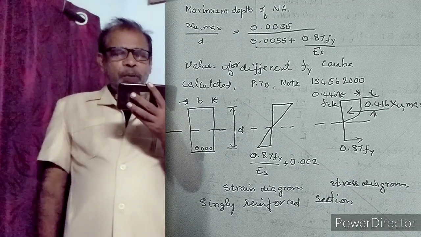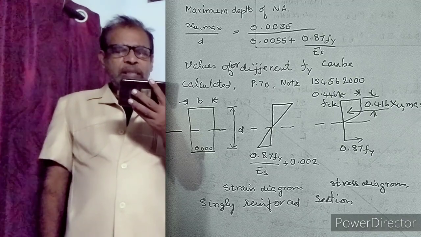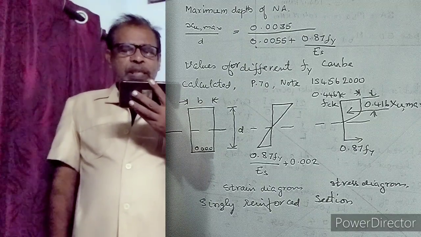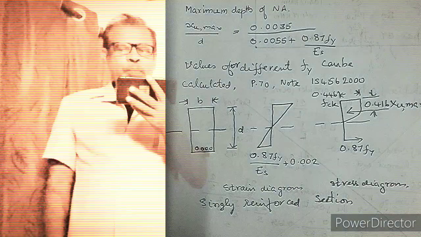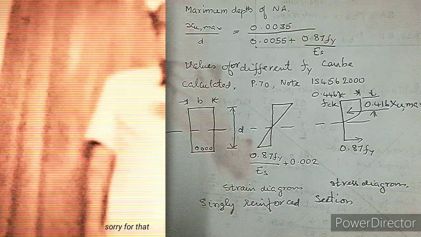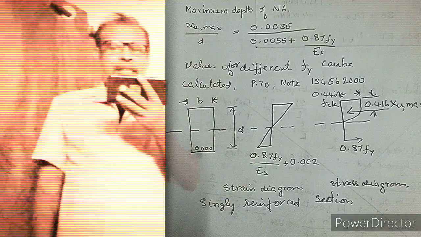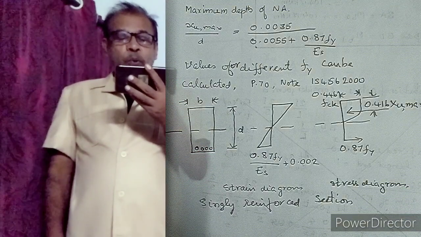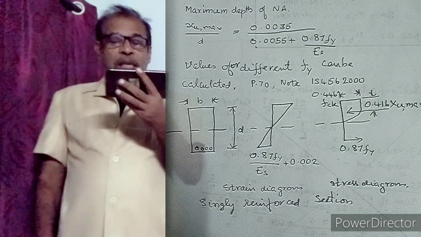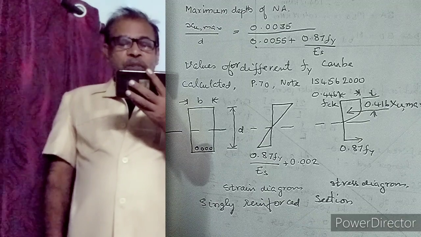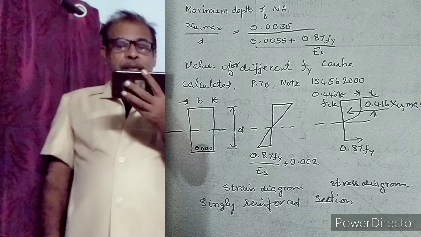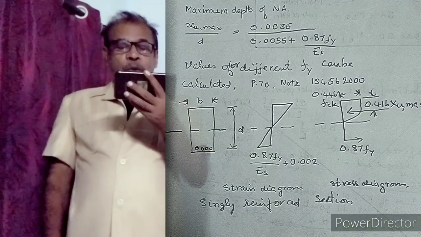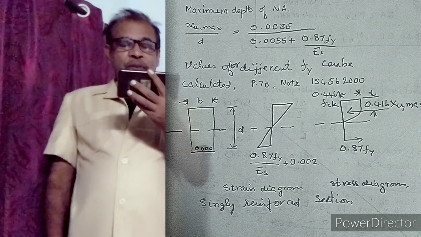xu max is measured from the top fiber. It is 0.416 xu max to the centroid of the stress block. That is, the compressive force is acting from the top of the beam at 0.416 xu max, and the steel force, the tensile force, is acting from the center of the reinforcement. It is 0.87 fy.